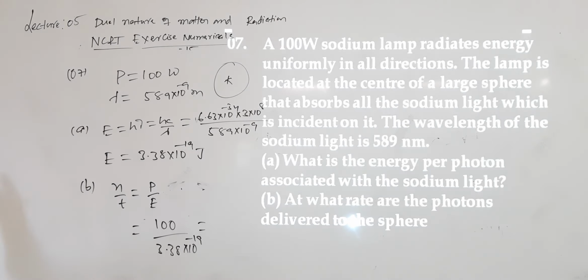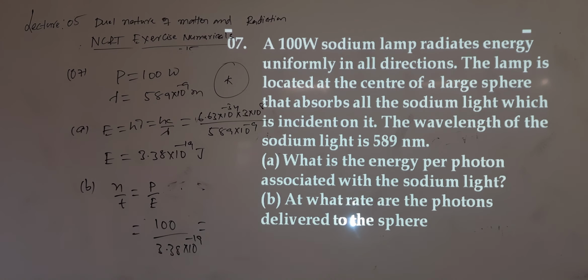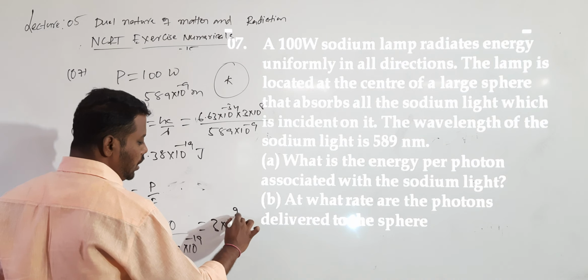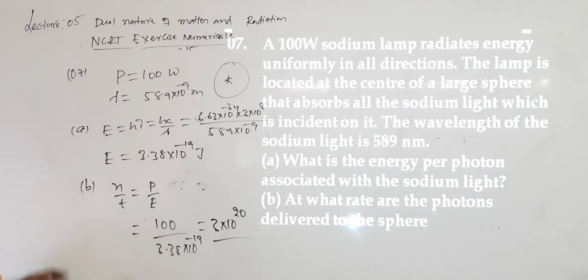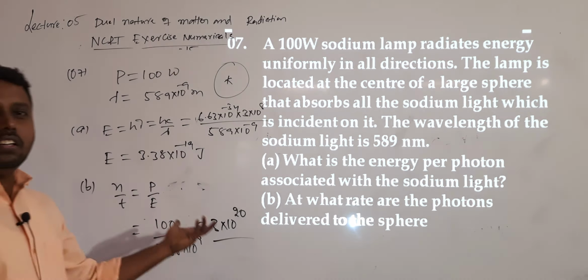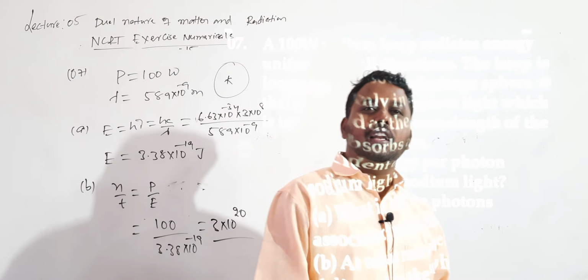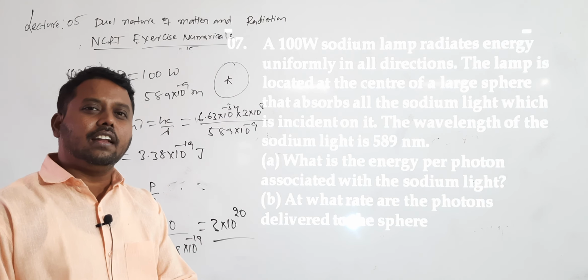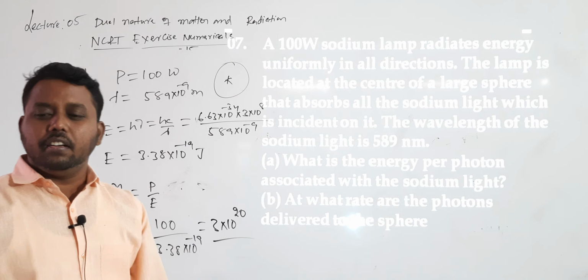Simplify this. 1 by 3 gives 0.33 something. After total simplification, the answer is exactly 3 into 10 power 20 photons. These many photons are incident. Understood? I am calculating roughly, giving nearly close answers. Even if you use a simple calculator, you will get a more accurate value.